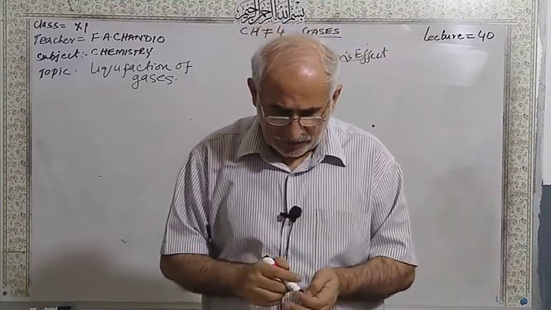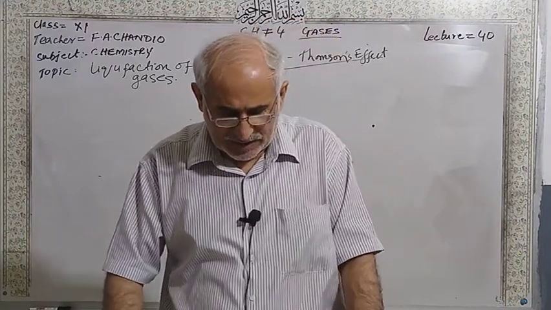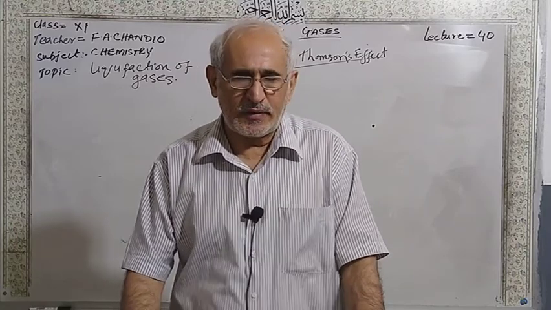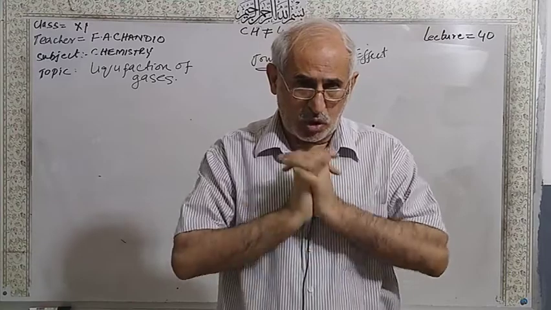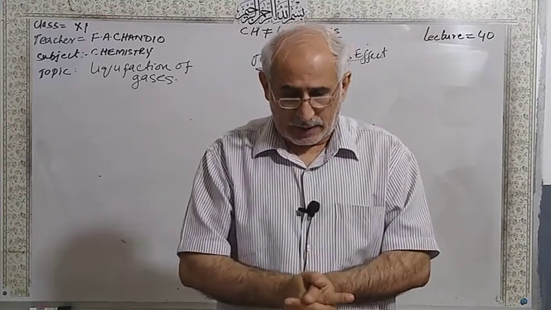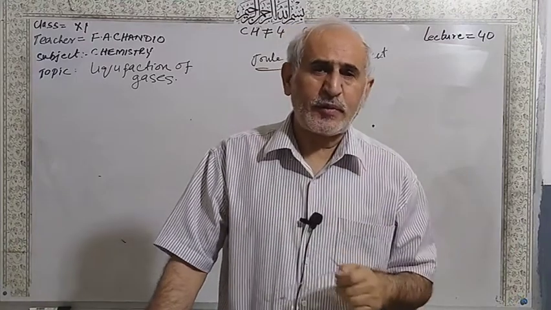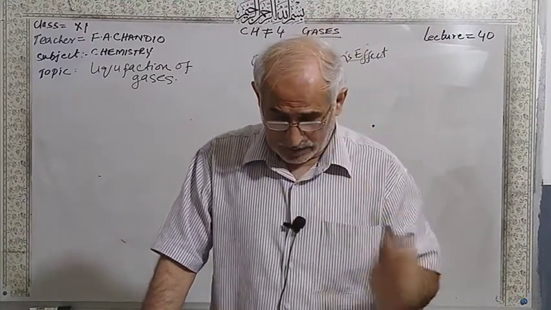The liquefaction of gases, as I already told you, requires high pressure and low temperature, which is non-ideal behavior. The gas molecules contract and come close to each other, and attractive forces operate between the gas molecules and the gas is liquefied.